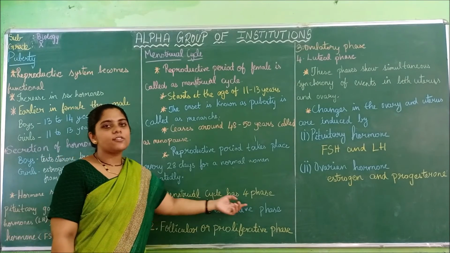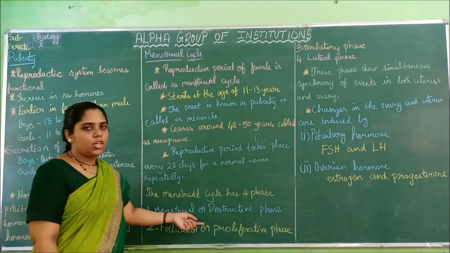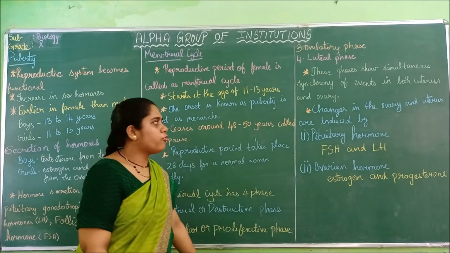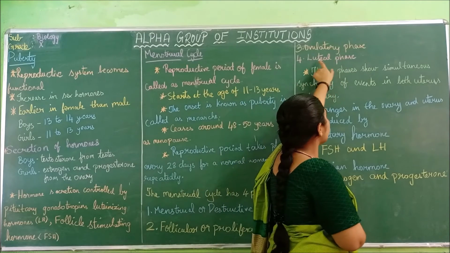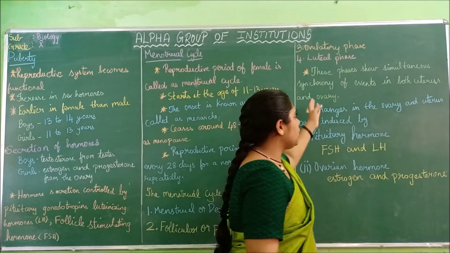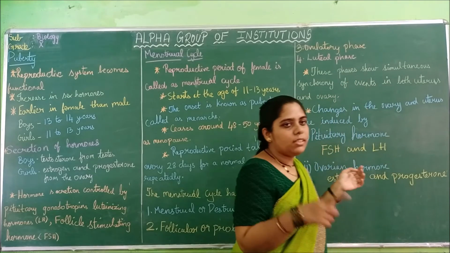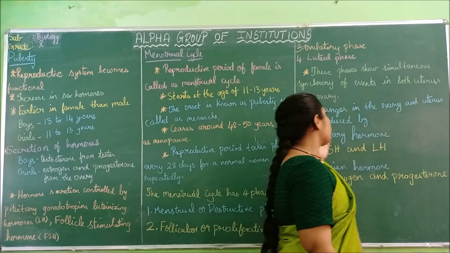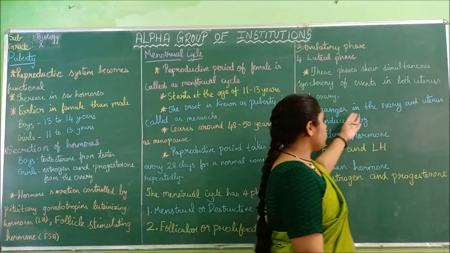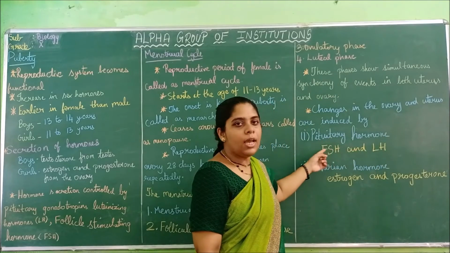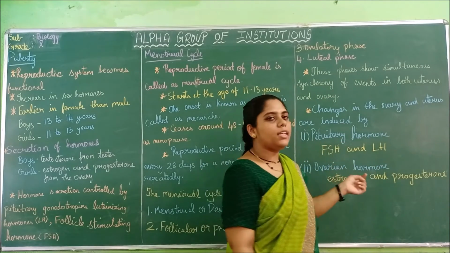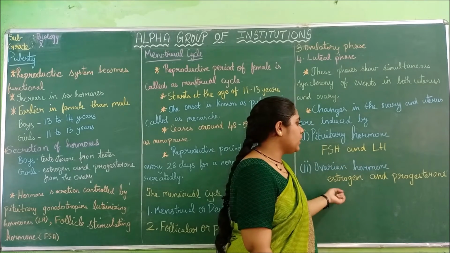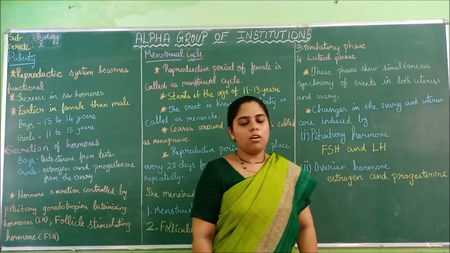The menstrual cycle has four phases: first the menstrual or destructive phase, then the follicular or proliferative phase, the ovulatory phase and the luteal phase. These phases show simultaneous changes every month, a synchrony of events in both uterus and ovary. The changes are induced by the pituitary hormones, follicle stimulating hormone and luteinizing hormone, and the ovarian hormones, estrogen and progesterone.